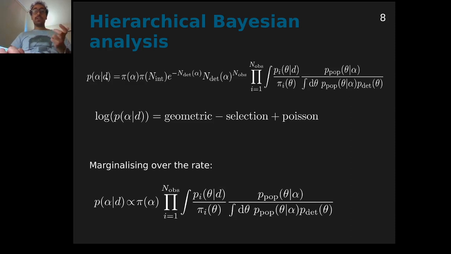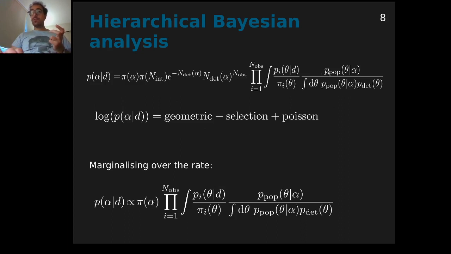So our goal here is to infer the posterior distribution of alpha given an observed dataset. And for that we use the hierarchical Bayesian framework, which gives this formula for the posterior distribution. You have three terms there.